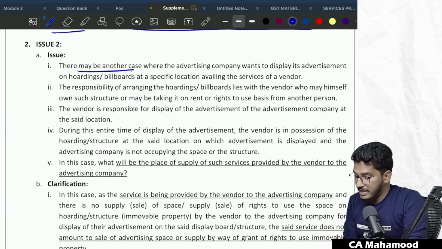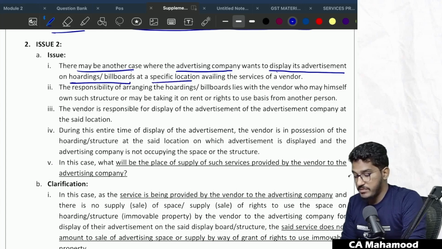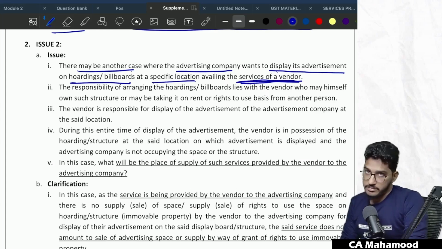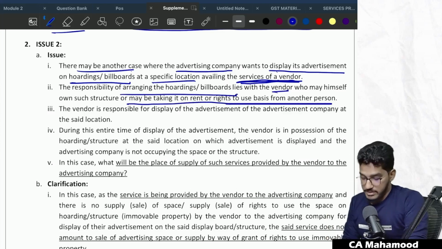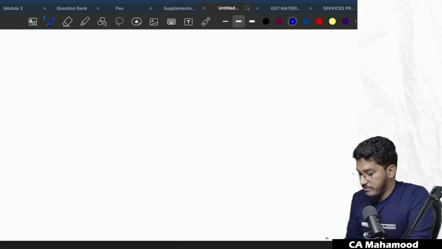There may be another case where advertisement company wants to display its advertisements on hoarding or billboards at a specific location, not directly availing the services of vendor. The responsibility of arranging the hoardings or billboards lies with the vendor, who may himself own the structure or may be taking it on rent or rights to use from another person. The vendor is responsible. Okay, let me try to summarize. For this also I will give you background.